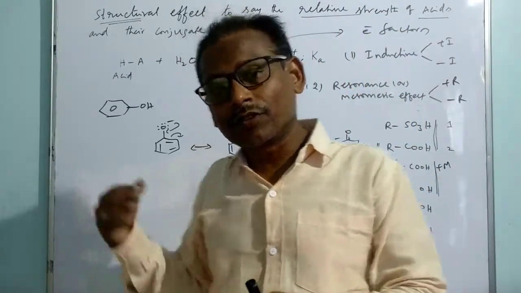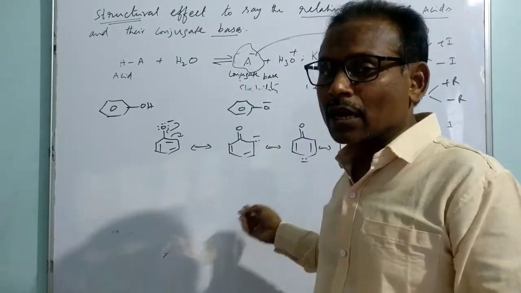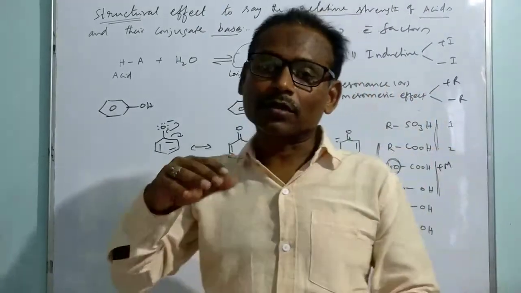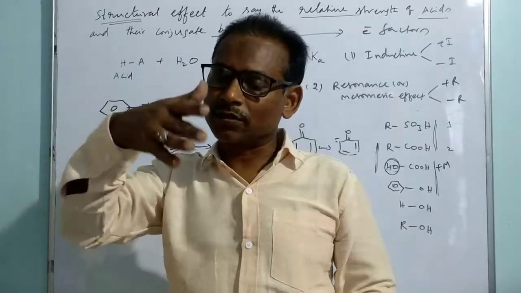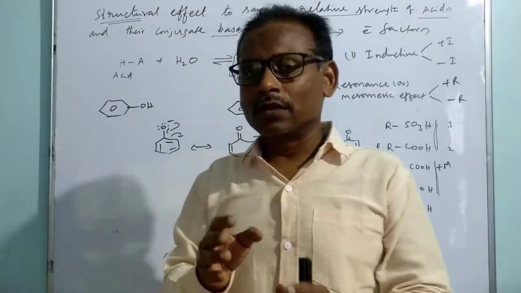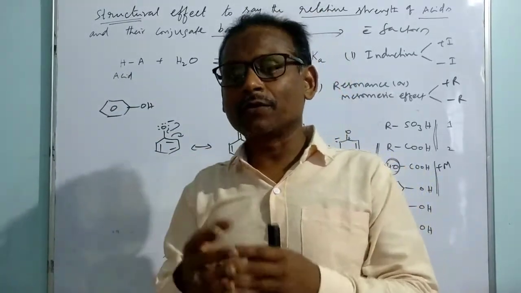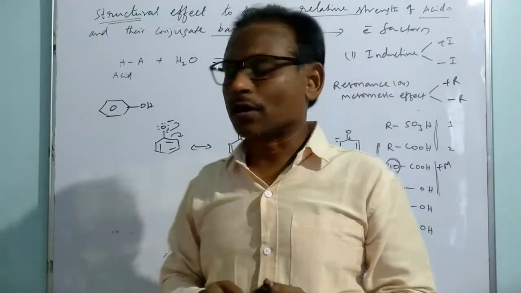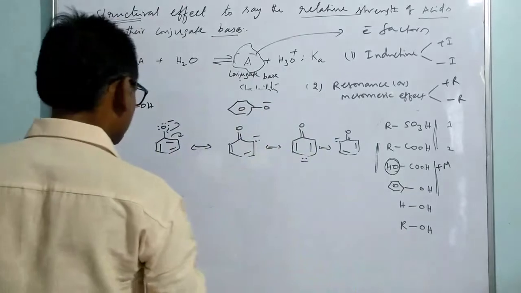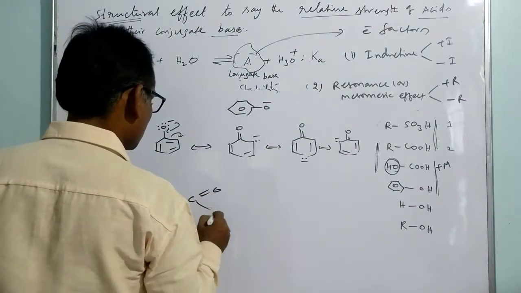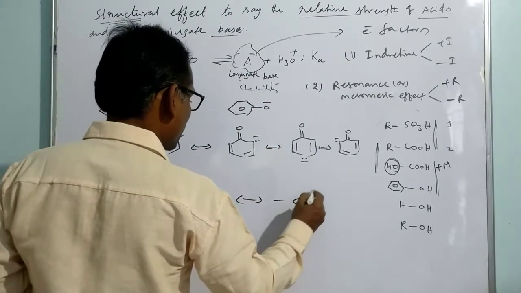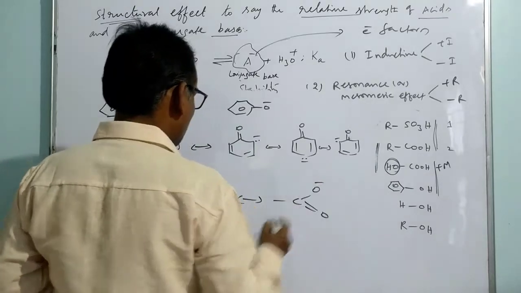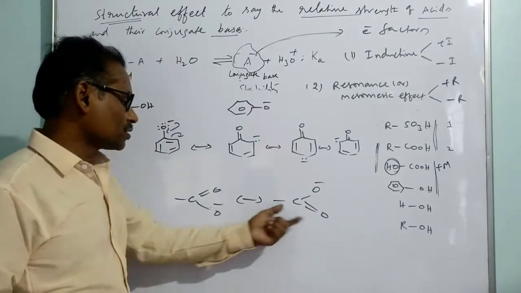Even though it has more resonating structures, the negative charge is not considered only over oxygen, it is considered over carbon. So this resonance is less effective compared to the resonance noticed in carboxylate. The carboxylate has only two resonating structures, but both are equivalent.